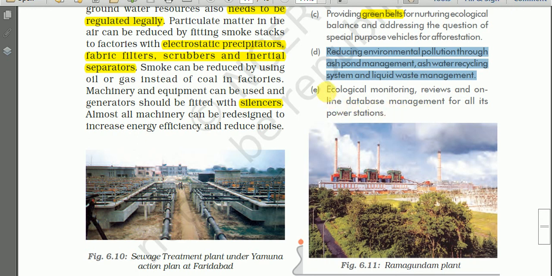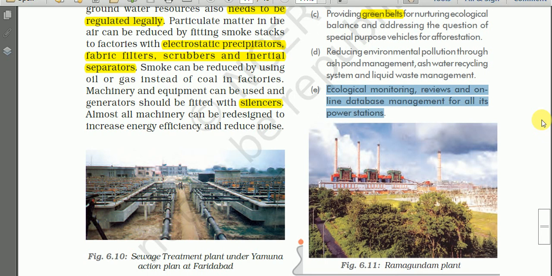Then the last one, ecological monitoring, reviews, and online database management for all its power stations. For every power station of the NTPC, they have ecological monitoring centers. They have scientists to monitor the pollution level, to review it, and they have an online database management system.